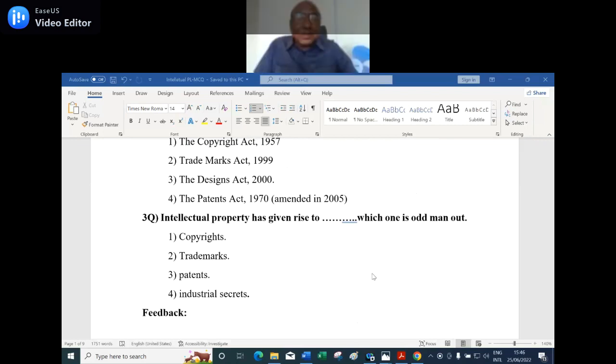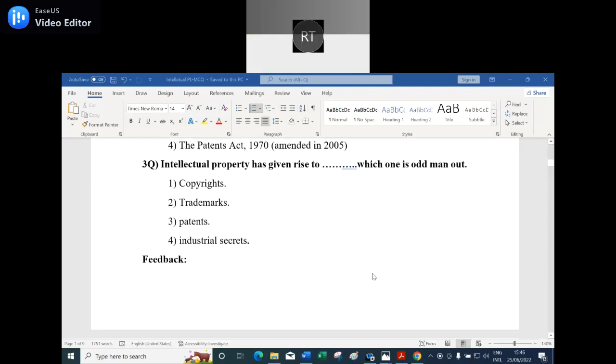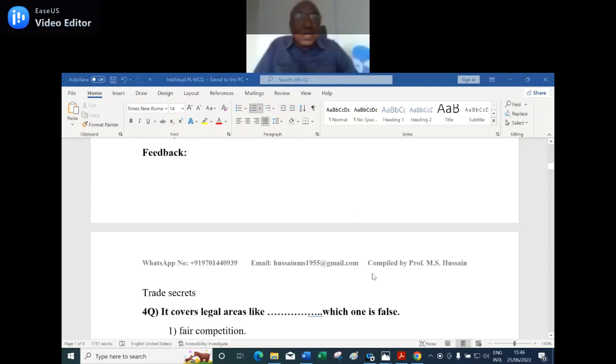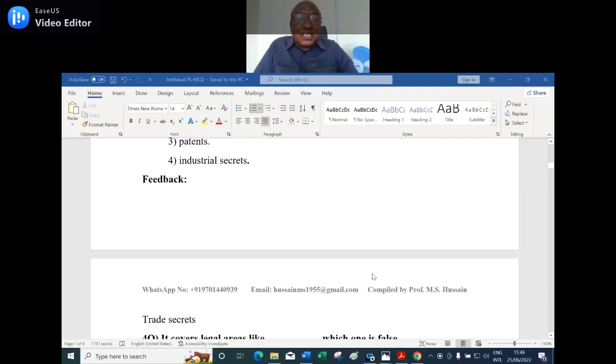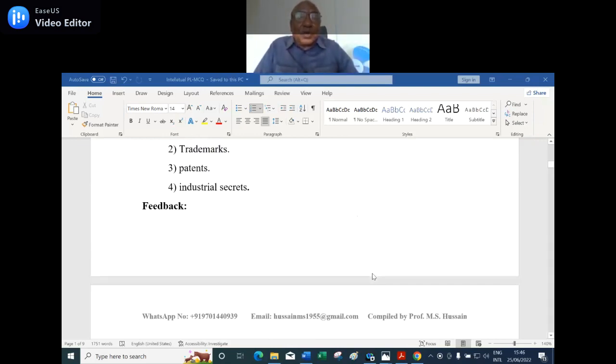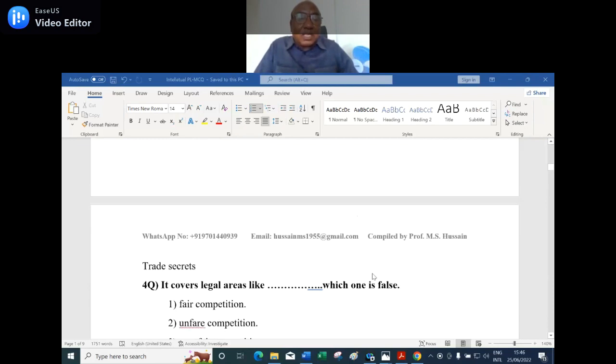The appropriate word should be trade secrets, not industrial secrets, so the fourth one is the odd one out for the third question.